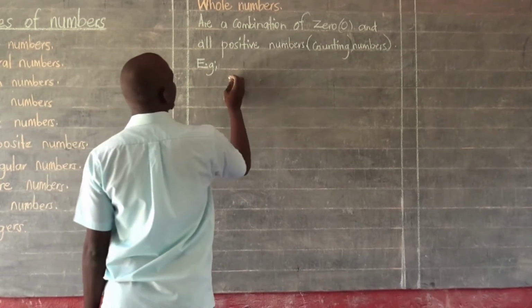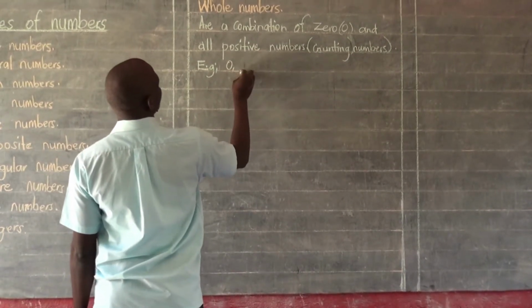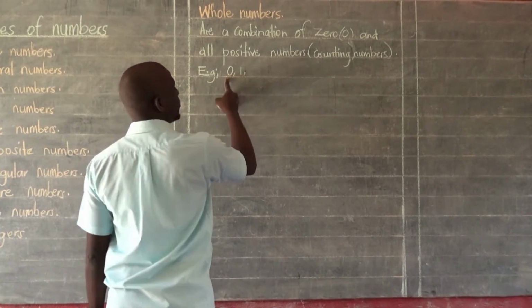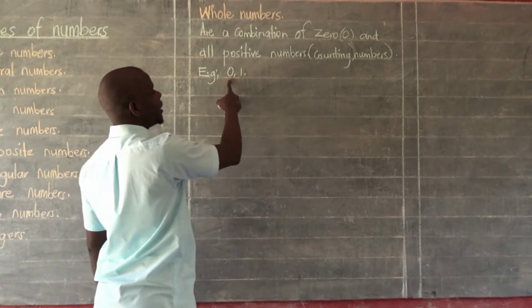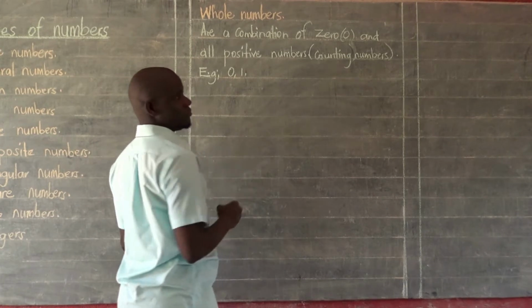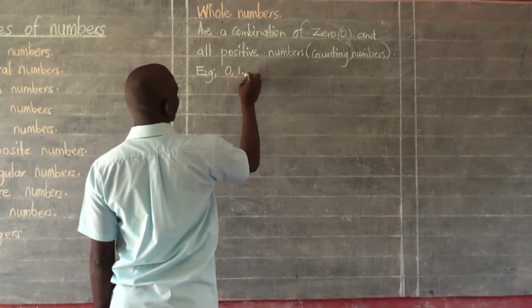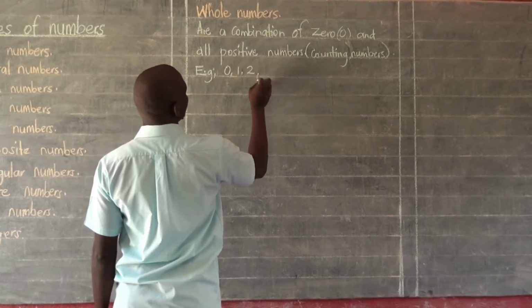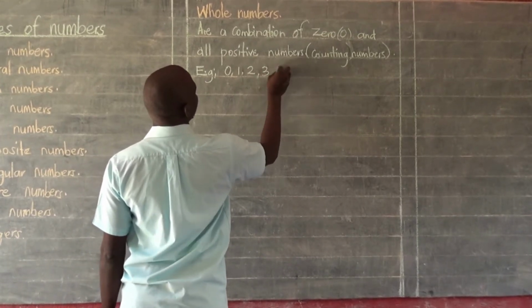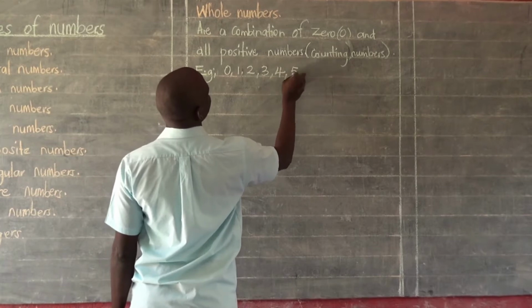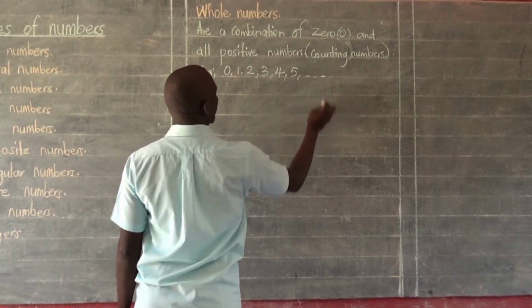We can have whole numbers like 0, 1. Remember, I've begun from 0 and then now I'm writing positive numbers, or else I'm writing counting numbers. The first counting number is 1, followed by 2, followed by 3, 4, 5, and many more.